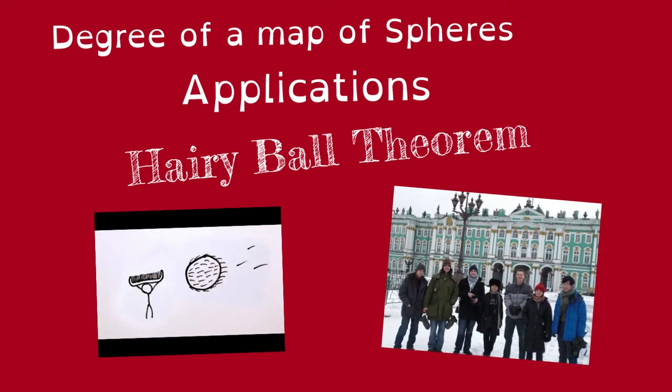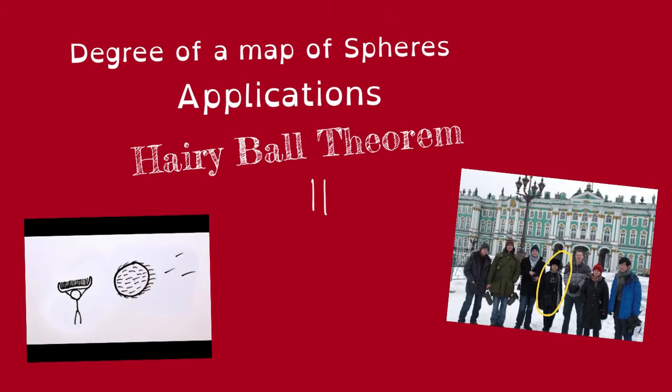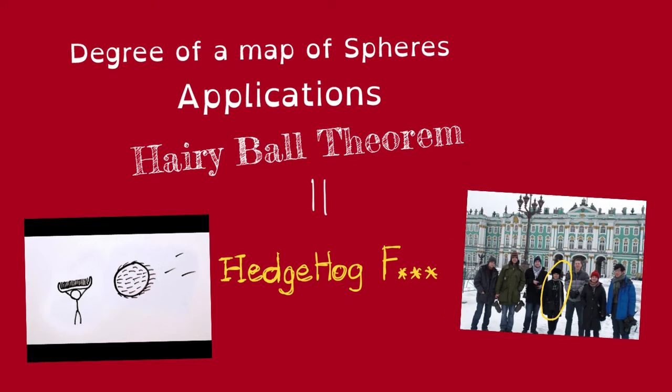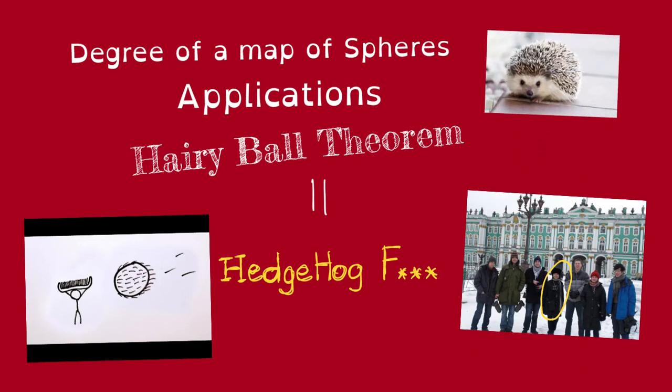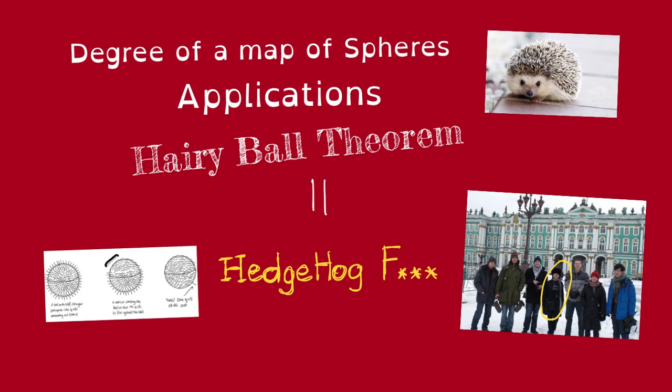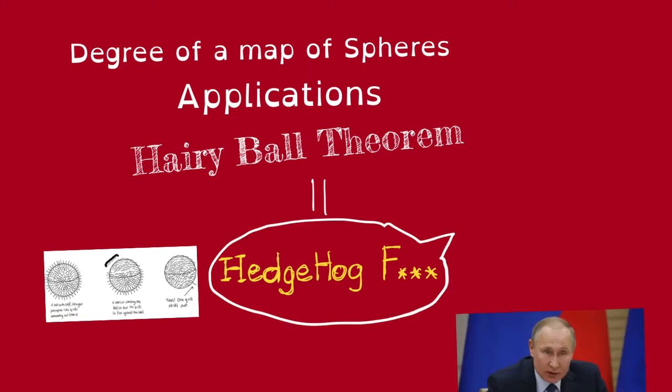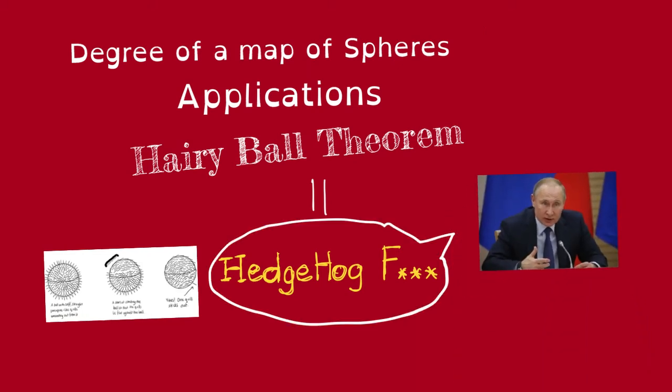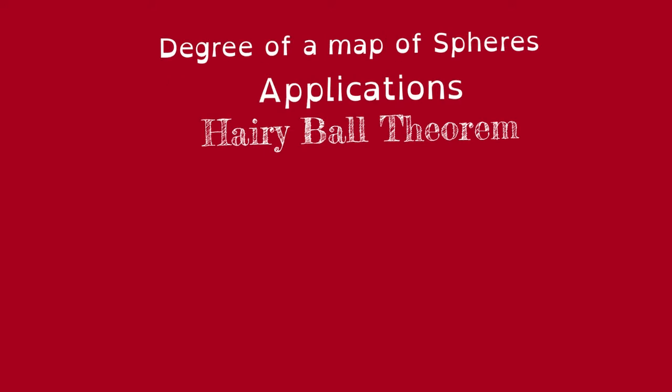Actually, when I was doing math in Moscow, my Russian instructor called this theorem by a really weird name. He called it the hedgehog, let's say hedgehog bleep theorem. I asked him why, and he said, well, it's because when two hedgehog bleep bleep, that looks like a Hairy Ball. It was so weird. Until this day, I still don't know whether or not it's just him, or all Russian people call this theorem by this name. But I digress.